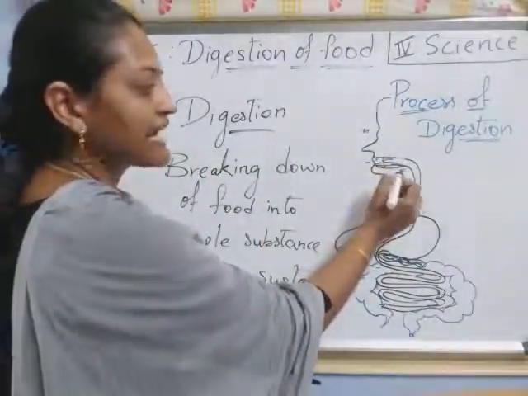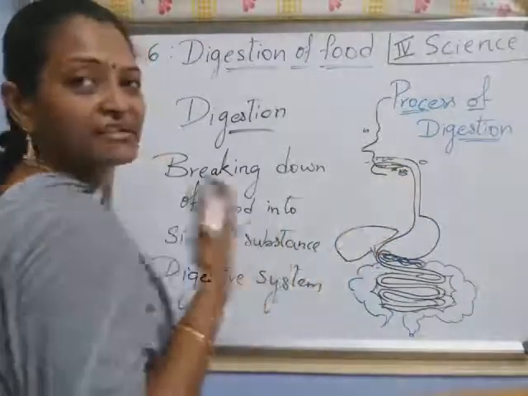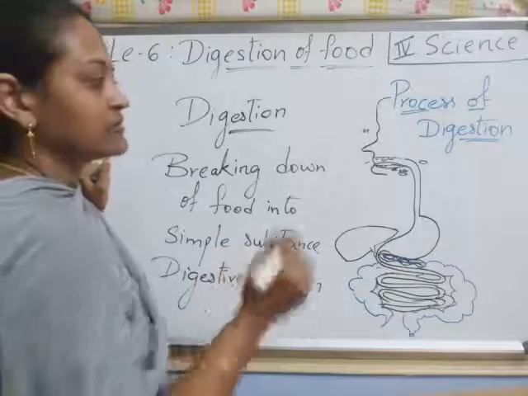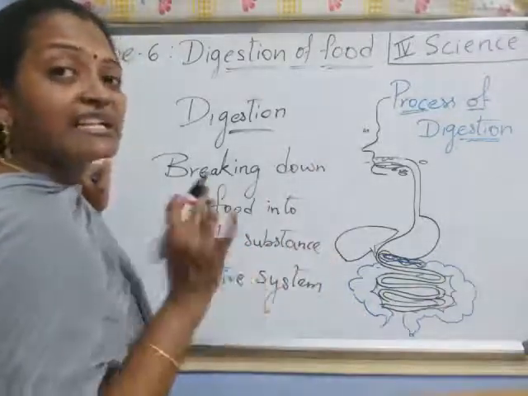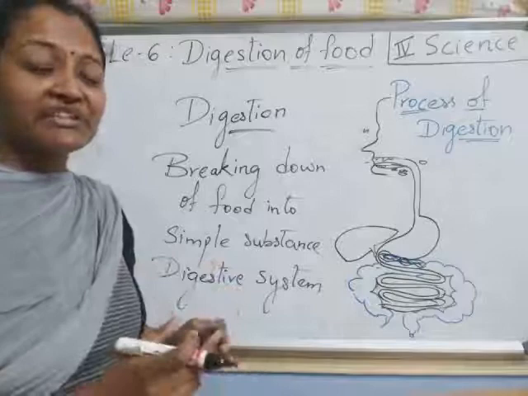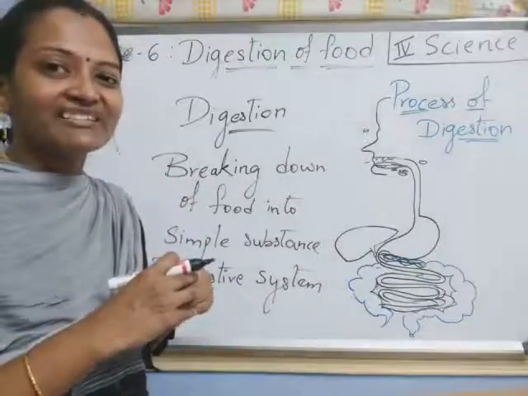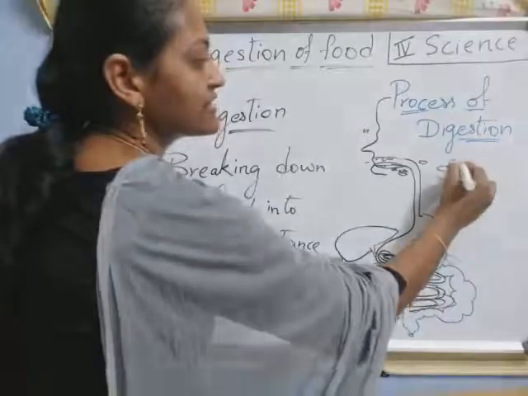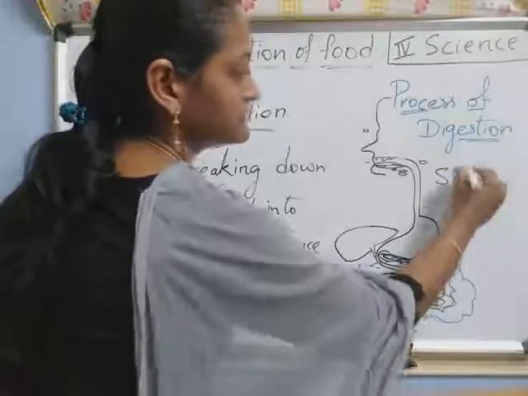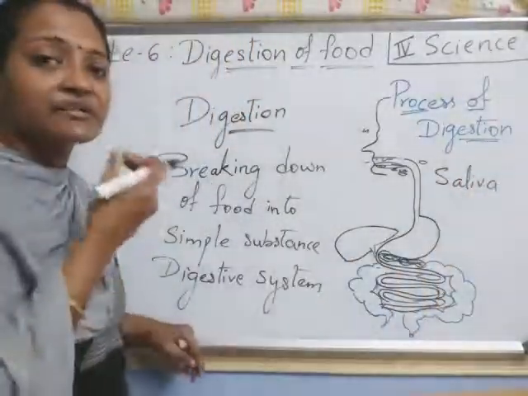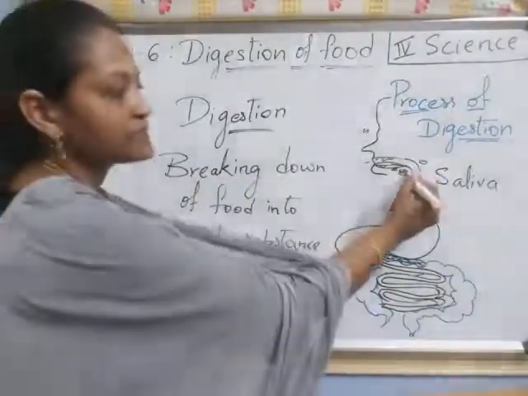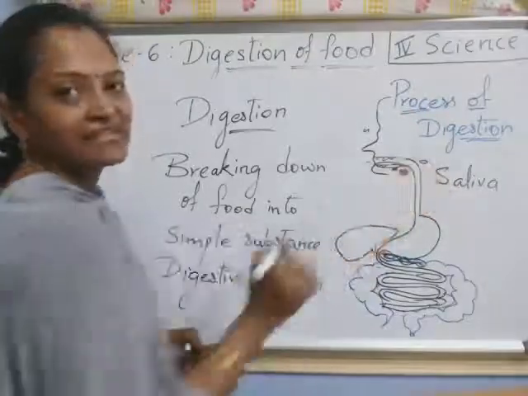Now here some glands are there, children. Underneath our tongue we have glands. Those are salivary glands. Now saliva is a liquid, children. Whenever you see your favorite dish, immediately you get some water inside the mouth, right? That is nothing but saliva. Saliva is nothing but a liquid that comes into your mouth. That is produced by these glands on the sides.